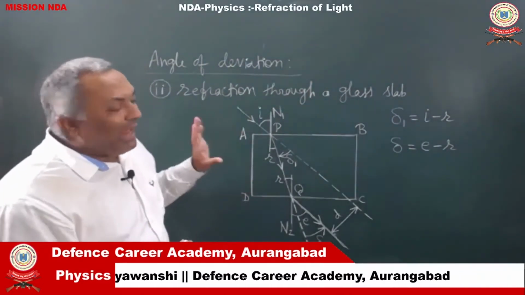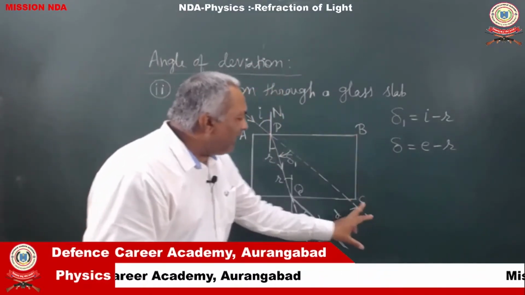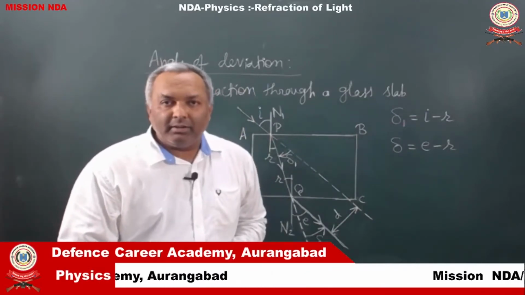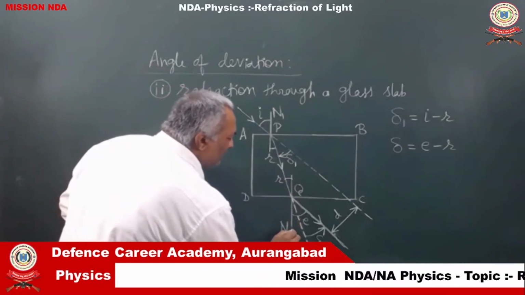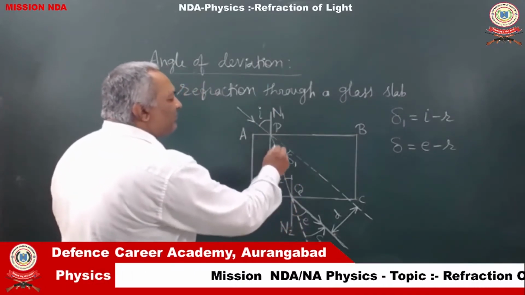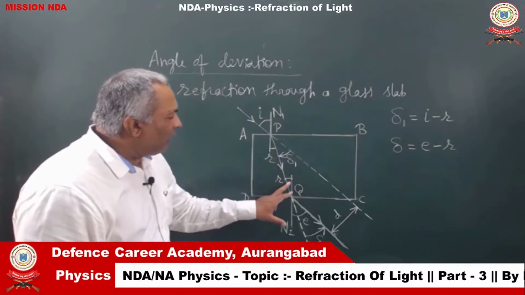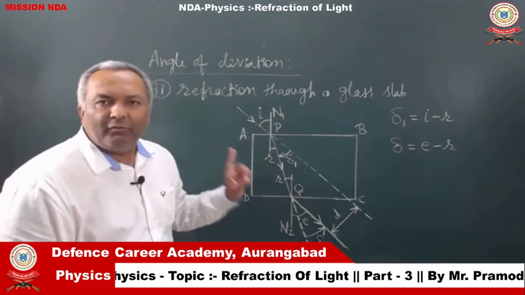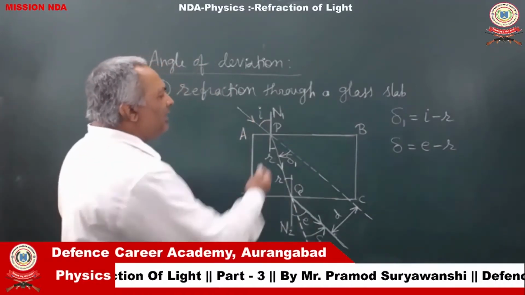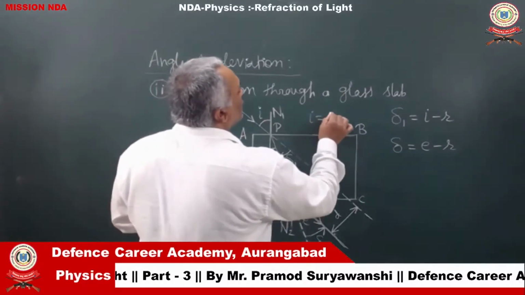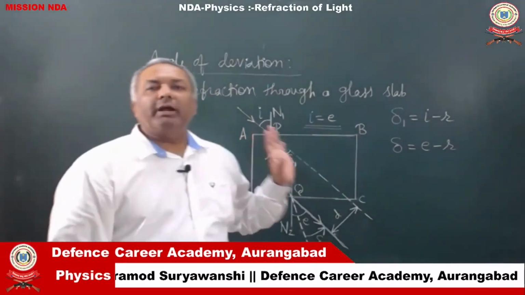Now, what happens in case of the rectangular glass slab is, first, because the surfaces AB and CD are parallel, therefore this normal N1 and this normal N2 are also parallel, and those two normals have PQ as the common intersector. Therefore, these two angles are always equal, and therefore I and E are also always equal. But please remember, this applies only to a rectangular glass slab.